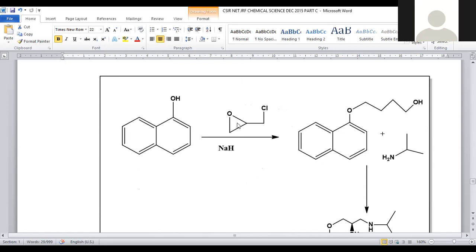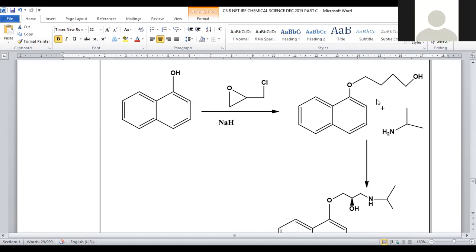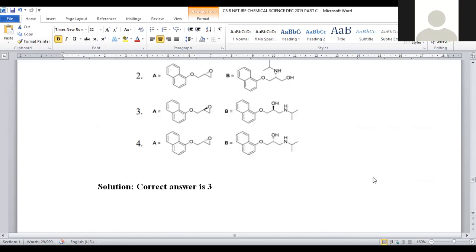So here the reaction proceeds with the ring opening rather than attachment at the chlorofunctional group. The ring opening reaction is carried out, and here is the attachment of oxygen to the carbon atom. So a long chain ether is generated with a terminal hydroxy functional group that corresponds to this epoxide oxygen. Now it will be added with this amine. Isopropyl amine is added to this one, so that this isopropyl amine will be added at this position, and we get the aminated product. So this primary amine will be added to that starting material, and that is converted into a secondary amine compound. Secondary amine compound is obtained.